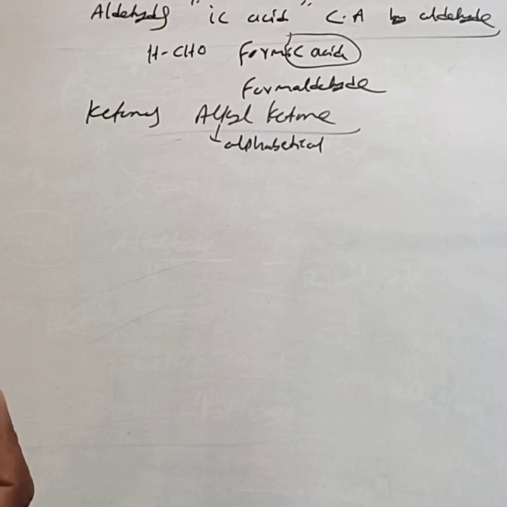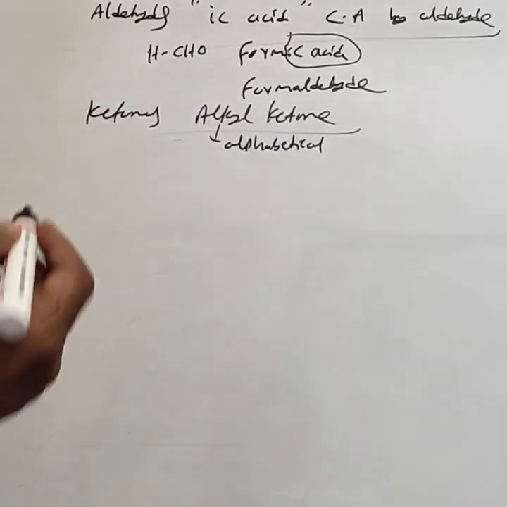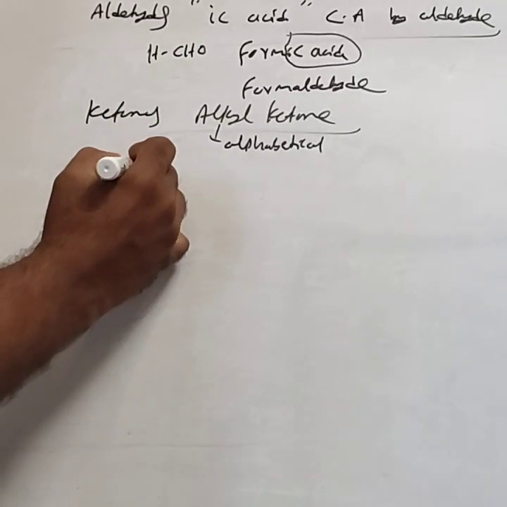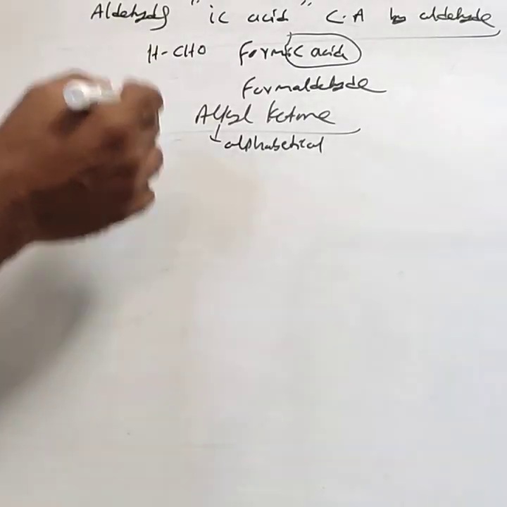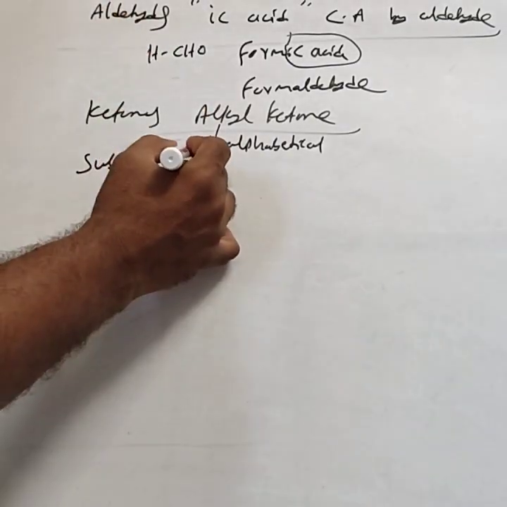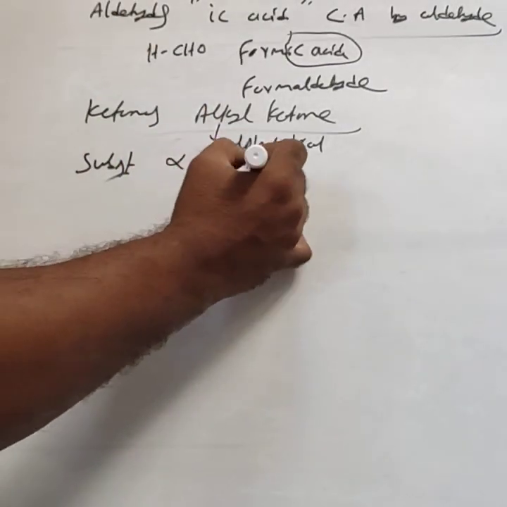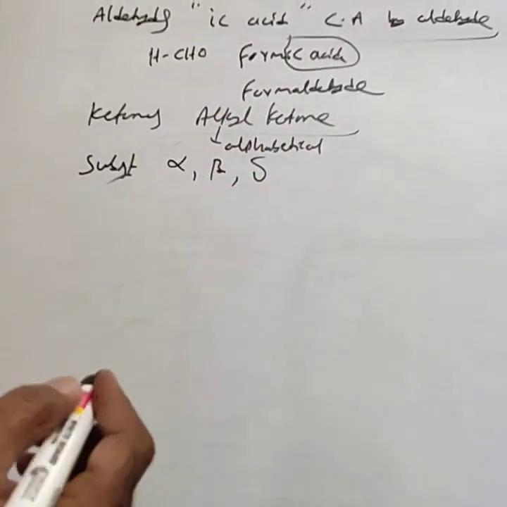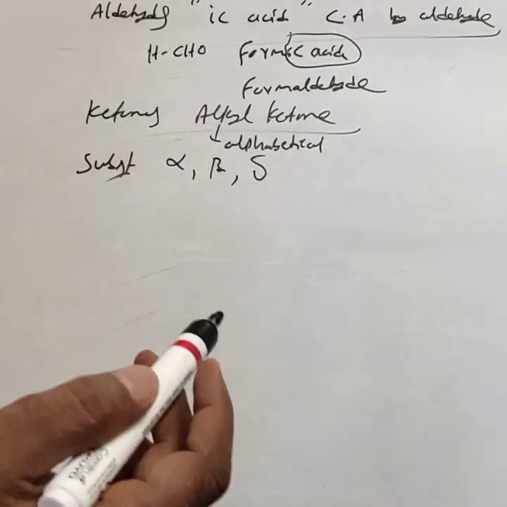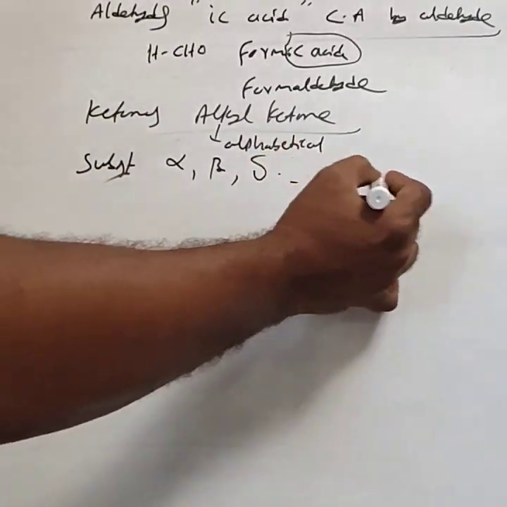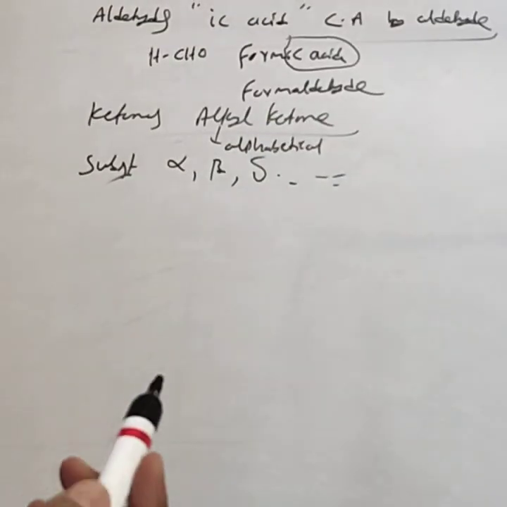If any other substituent is present in the carbon chain for aldehydes and ketones, its position in the common name is indicated by alpha, beta, gamma, delta, and so on. This is the position of the other substituent in the common name.